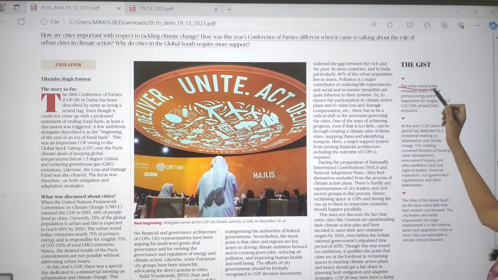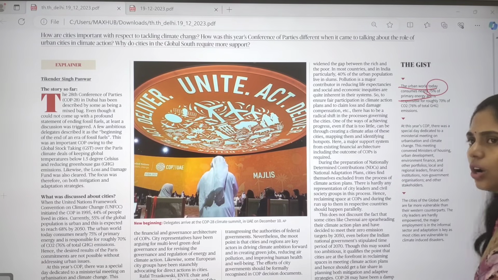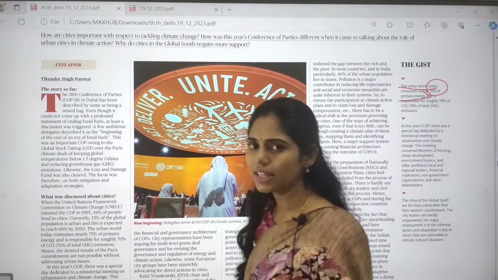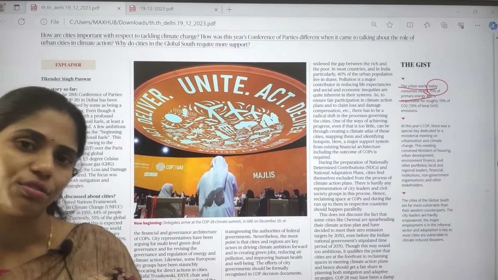The urban world today consumes nearly 75% of primary energy. If you compare urban areas and rural areas, there is a high energy demand in urban areas compared to rural areas.